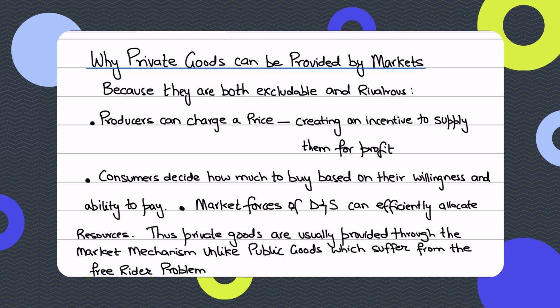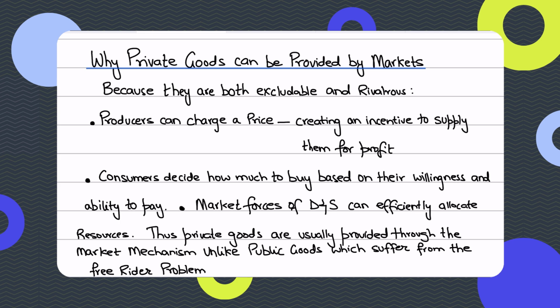When we say that private goods can be provided by markets, it simply means: why do sellers sell private goods in a market? Because later on, in the next video, you'll study that public goods will not be provided by markets. The reason why private goods can be provided by markets is their distinct features of excludability and rivalry, because they are both excludable and rivalrous.